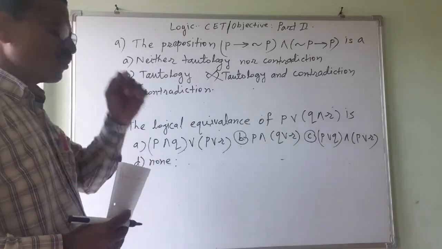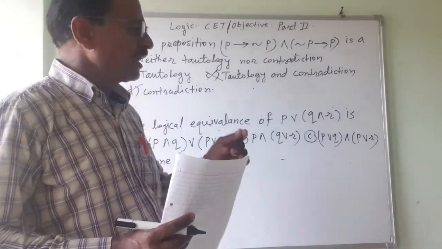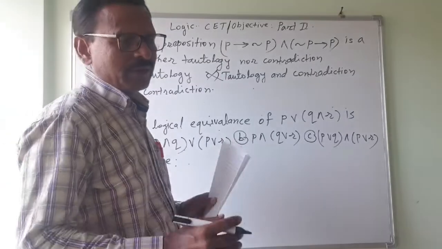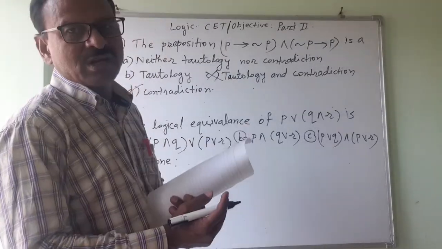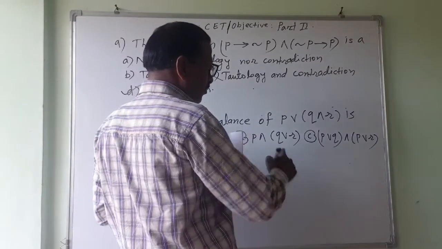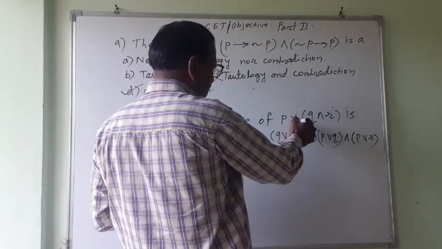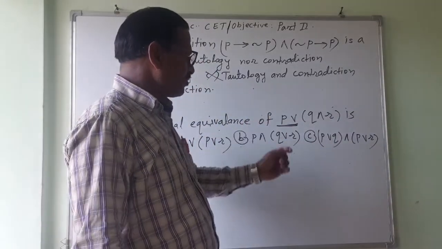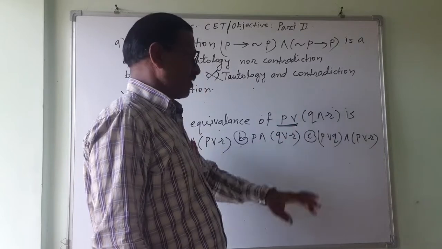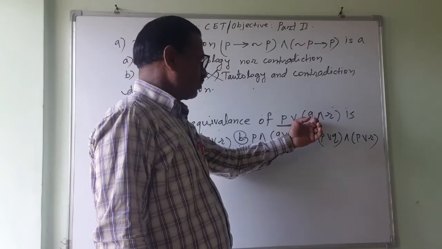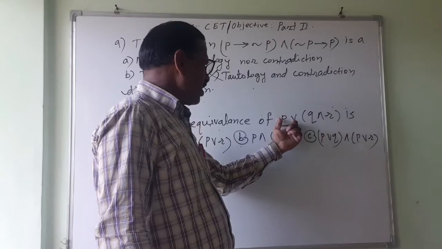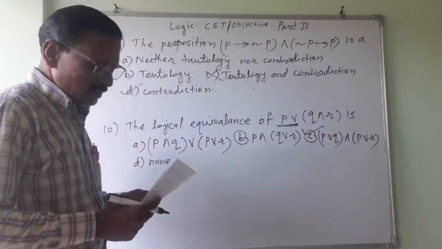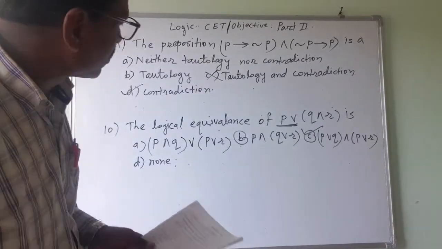See this, some laws I have discussed with you, some 10 laws I have given you in some video in between, maybe the third one. While distributing, this is stuck together. Means when I am distributing, along with this I will distribute this. P or Q, then it is AND, P or R. This is that option, the C. Instead of wasting the time, I am just hurrying up to do this.